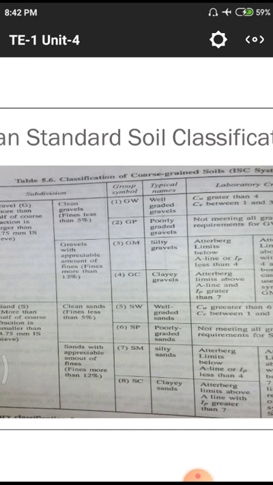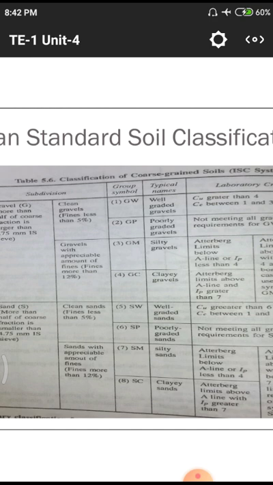Next we have sandy soils: well graded sandy soils, poorly graded sandy soils, medium graded sandy soils, and clay sandy soils. You have to remember G means gravel, S means sand. W means well graded, P means poorly graded, M means medium graded, C means with some quantity of clay content.